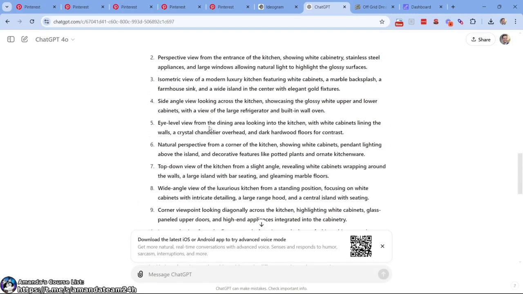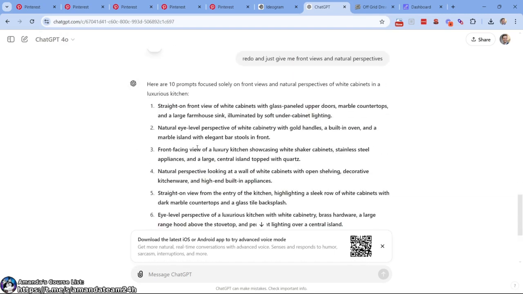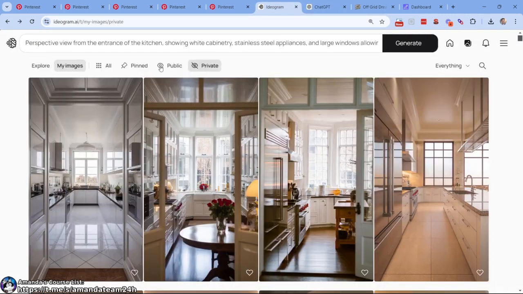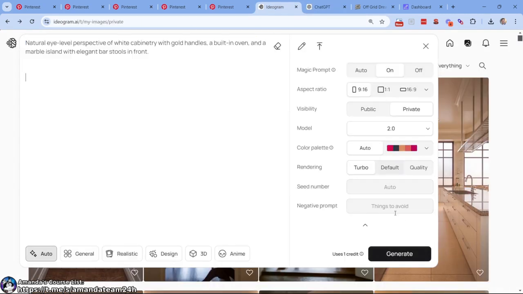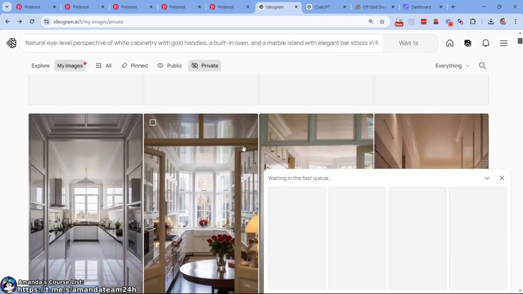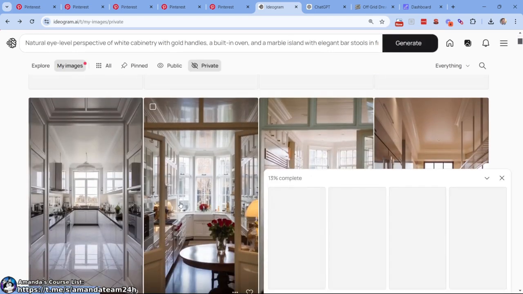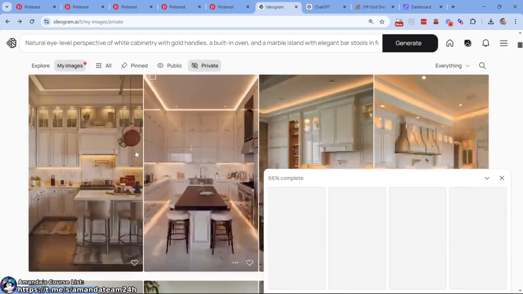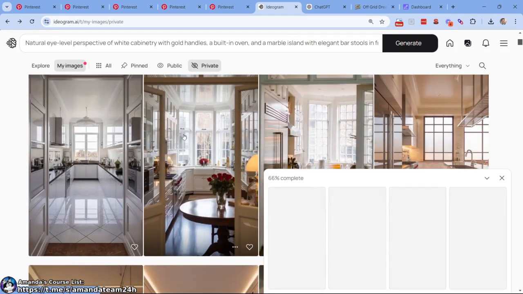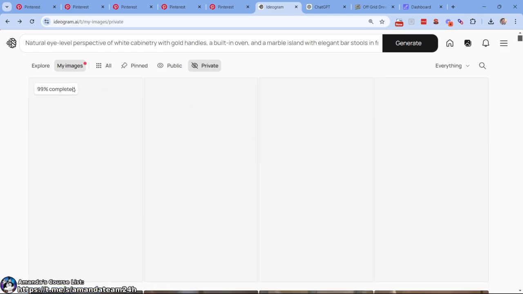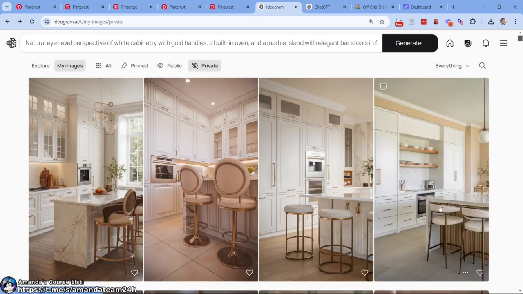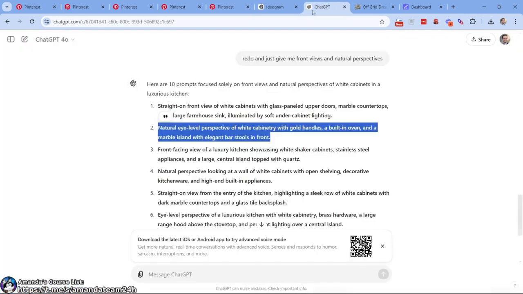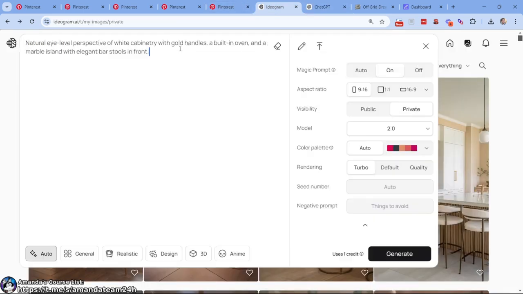So the reason it was giving us variance on views is because of the previous conversation. All right, let's try this. Although I really liked what it just did there. I think those are unique, and they look real. Usually we go with these type of images, but when you start going into a hallway looking in, that's pretty darn cool. So just realize we have different viewpoints we can do. That's nice. All right, let's do another one.